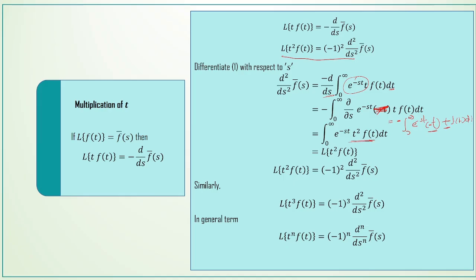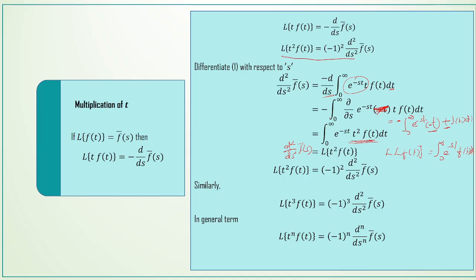And this is L of t squared f of t. L of f of t is integral 0 to infinity e power minus st into f of t dt. Here instead of f of t, we have t squared f of t. Therefore, this can be written as L of t squared into f of t. And therefore, L of t squared f of t is equal to d squared by ds squared of f bar of s.